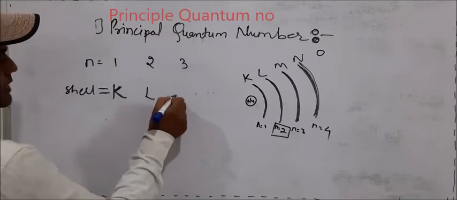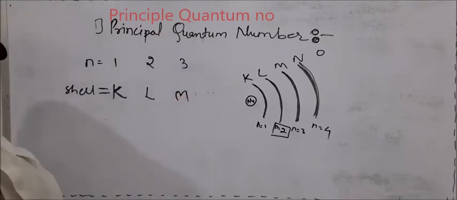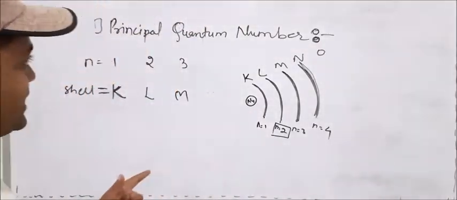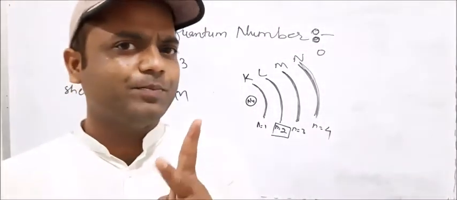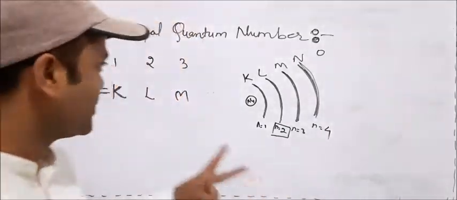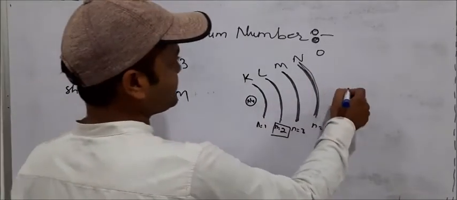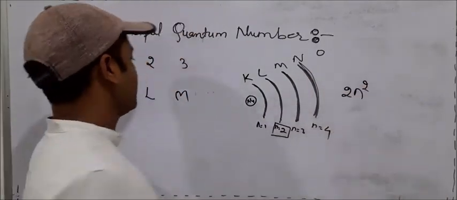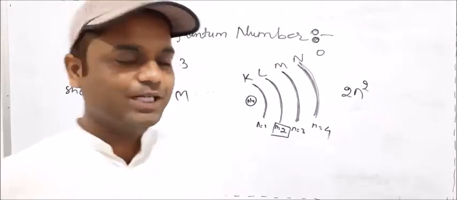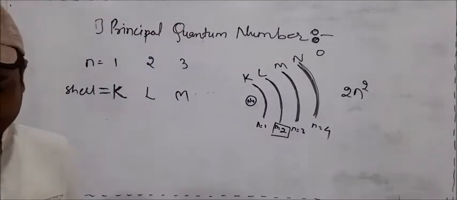Principal quantum number 3, it is the M shell. So first of all, I recall again, it gives information about energy. Second, it gives how many maximum electrons are possible in that shell by the formula 2n square. Then it indicates the shell K, L, M, N, which shell the electron is in.